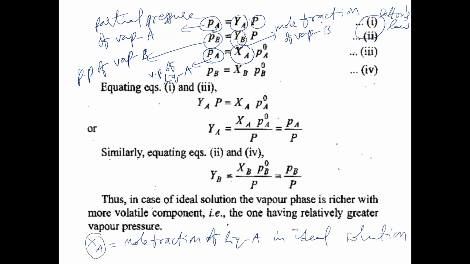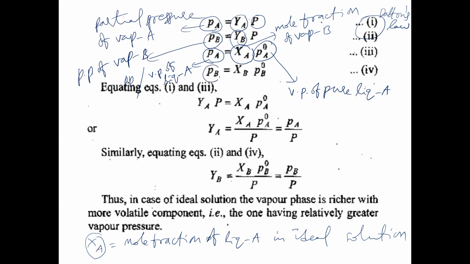Is that clear? So now here, according to Raoult's law, the partial pressure or vapor pressure of liquid A, PA, is equal to the mole fraction of A in the liquid solution into PA naught. What is PA naught here? PA naught is the vapor pressure of pure liquid A. So PA naught into XA will be equal to the vapor pressure of liquid A.